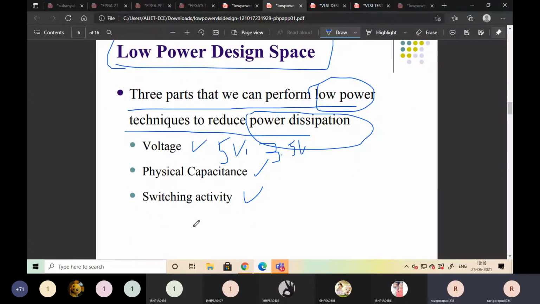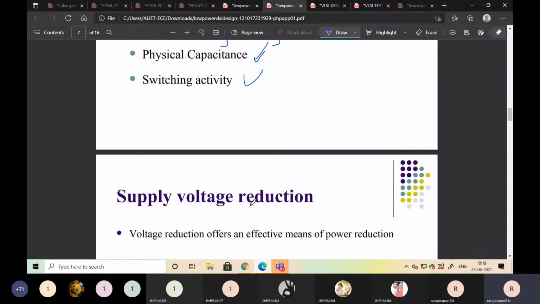And switching activity, the interconnections between the transistors and components. There we can reduce the power. We reduce the voltage, reduce the physical capacitance, and for the switching activity we also reduce the power.